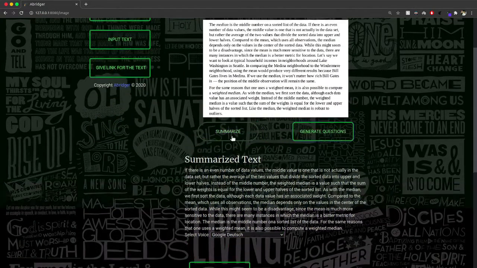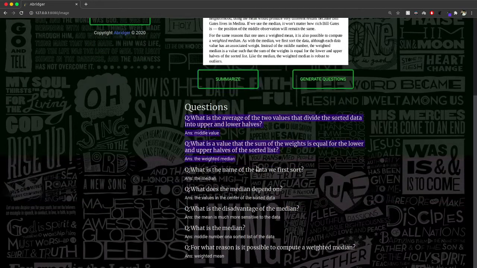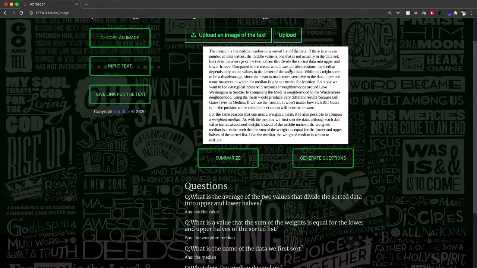If you want to generate questions, then you can click on generate questions, and you have the questions that are generated from this text corpus that you have uploaded from the image.